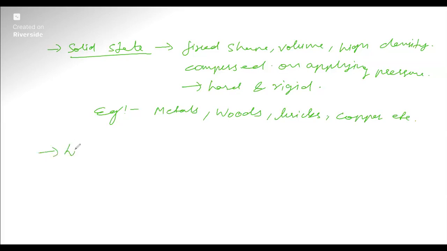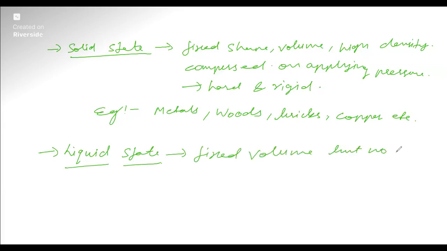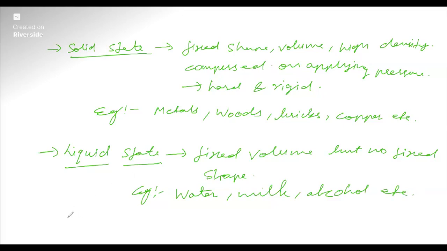Next one is the liquid state. What is liquid state? Liquids are the ones which have a fixed volume, but no fixed shape. It acquires the shape of the container. Wherever it is filled, it takes the shape of that container. That means a liquid has a definite volume but no definite shape, so the liquid can take up the shape of the container in which it is placed. Examples of liquids are water, milk, alcohol, etc.